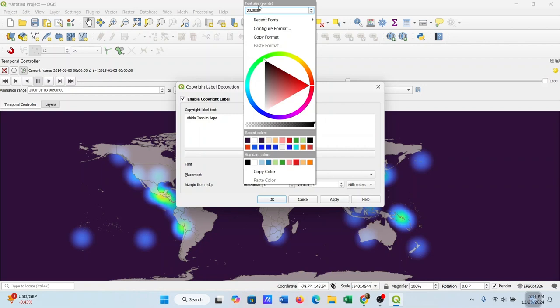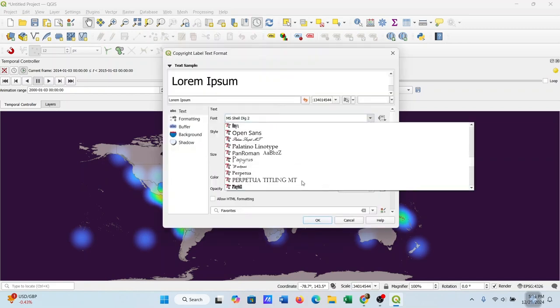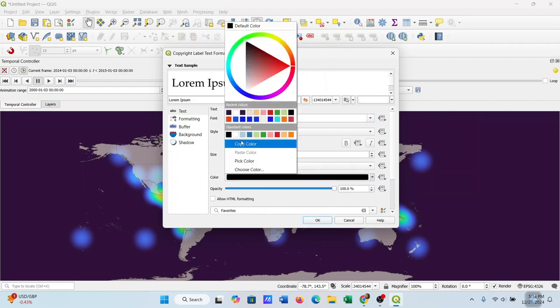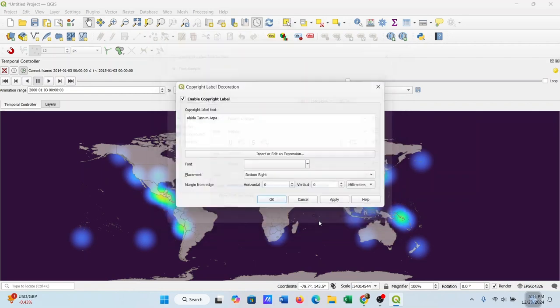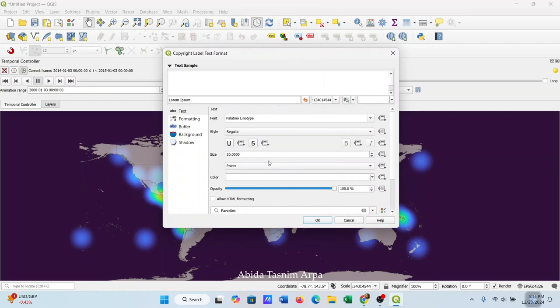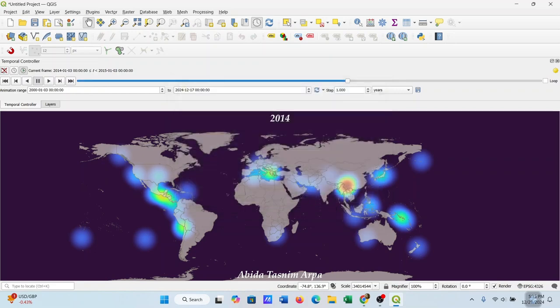I will change the font and size and other things. Bottom center will be the placement, and then apply. Okay, we'll change this also, bold italic. Okay, apply. Okay, now I can run.